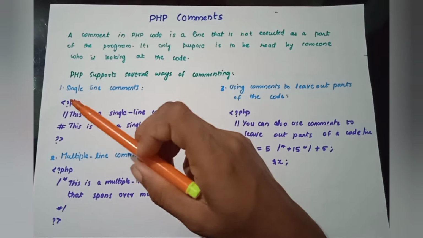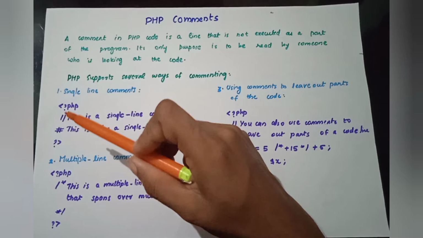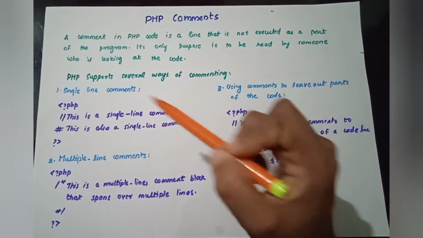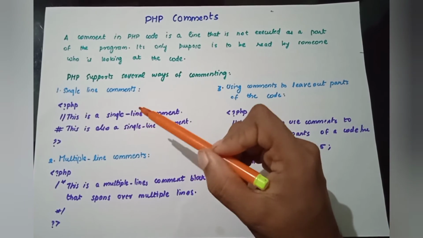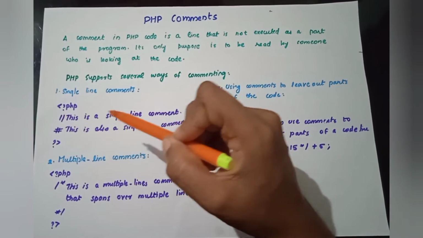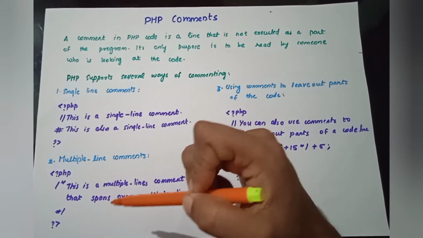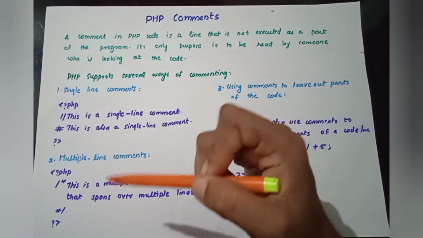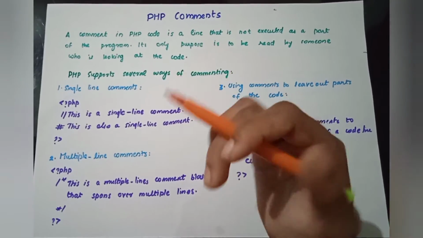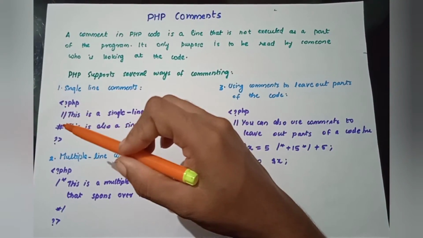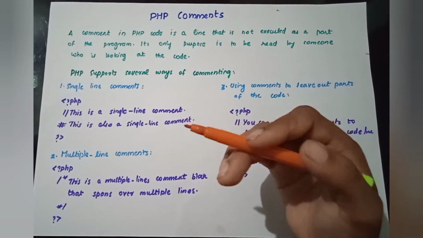We started with our PHP code, and this is one method to define a comment. Also this hash is another symbol that represents a comment. These are the two different representations, and afterwards you can write anything that makes sense about the code written beneath it. So this is a single line comment. Wherever you need to add a comment in your code, first write the symbol like this, then start writing what it means or what it is going to do there.